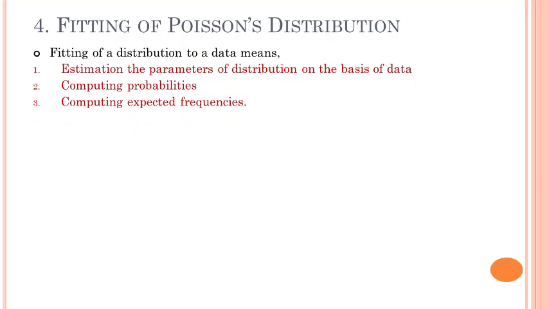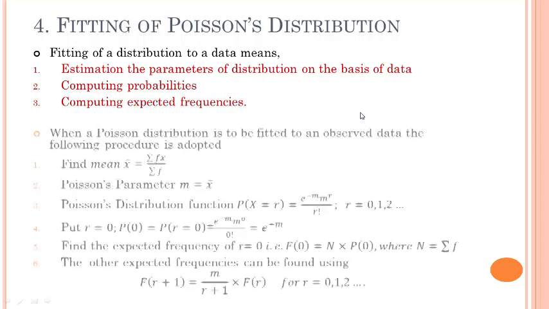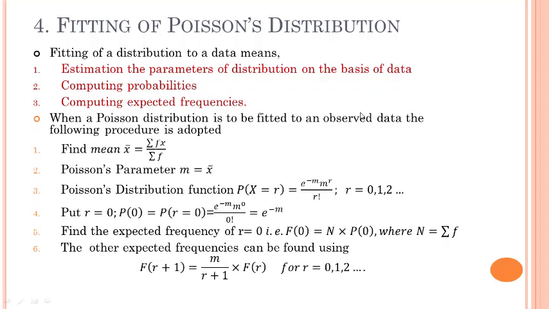To fit a distribution to given data, we have to calculate 3 things. The first thing is estimation of the parameter of the distribution. Second, computing the probabilities, and third, computing the expected frequency. To know the fitting of a Poisson distribution, we have to follow the following procedure.